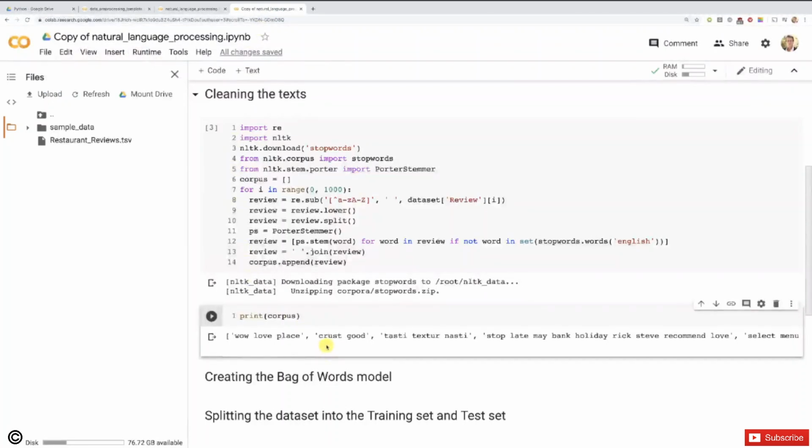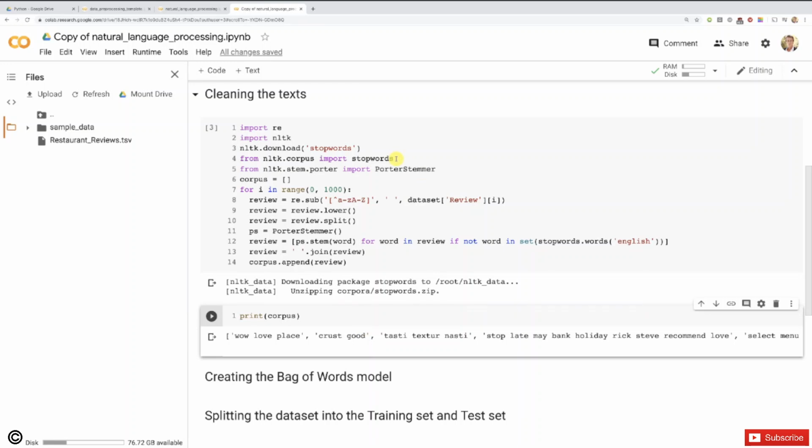And crust, oh, okay, so actually they removed the "not", which is a bit strange actually, because "not" clearly indicates a negative thing, a negative review. We clearly have a difference between "crust is good" and "crust is not good". So I think we need to do some extra work here in order to not include the "not" word from the stop words. And I'm going to show you how you can do this.